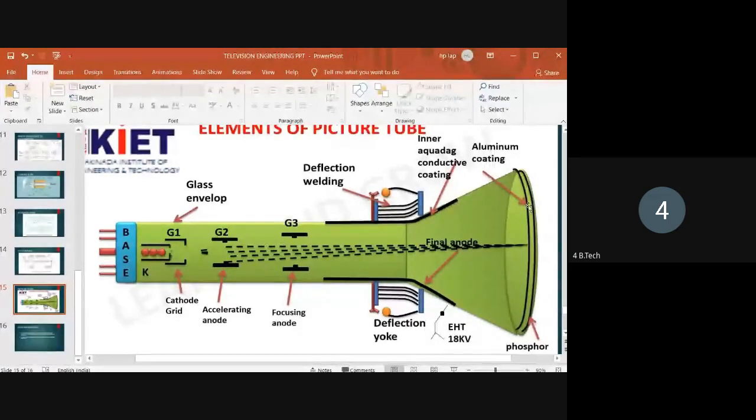So here the cathode or grid is present, and voltage is applied to it. If the cathode or grid voltage is less negative, then the electron beam carries more electrons, so the light emitted on the fluorescent screen is brighter.